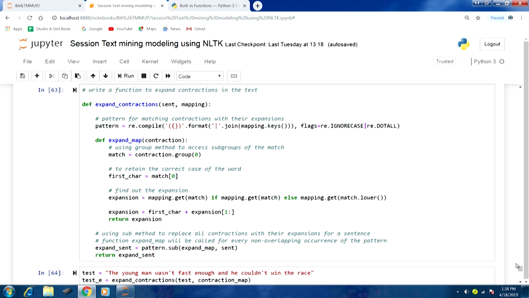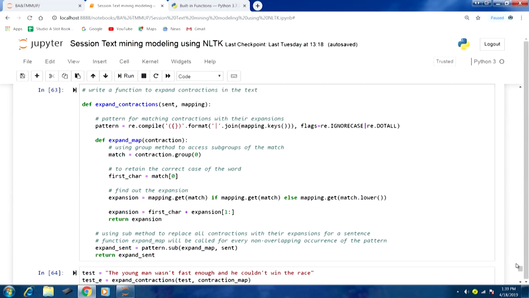Any occurrences that are there, we will use this sub method to replace all contractions with their expansion in a sentence. The function expand_map that we just discussed will be called for every non-overlapping occurrence of the pattern. For any contraction we will have the expansion, and that is going to be used to replace the occurrences in the sentence that we have passed.